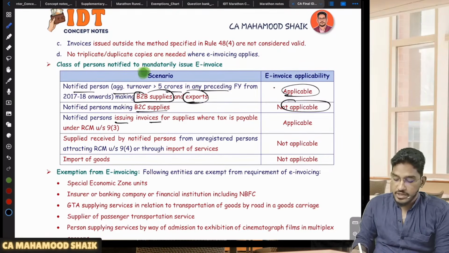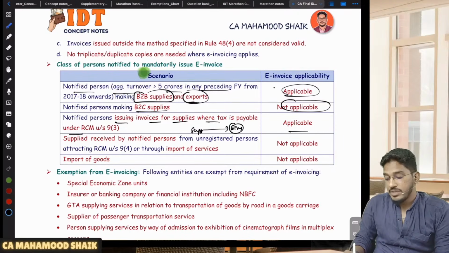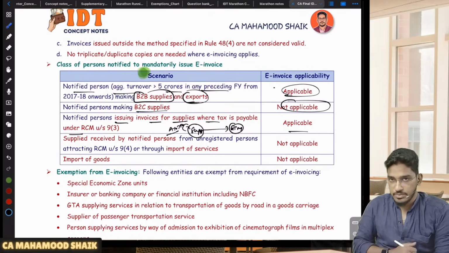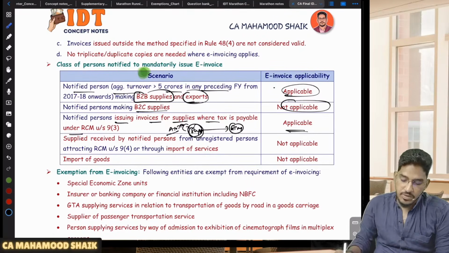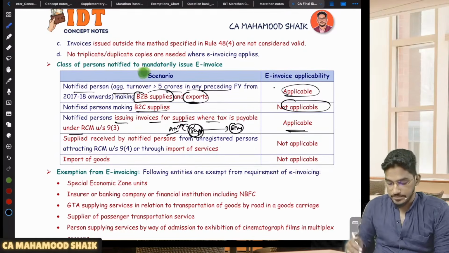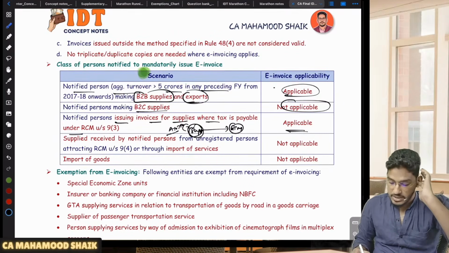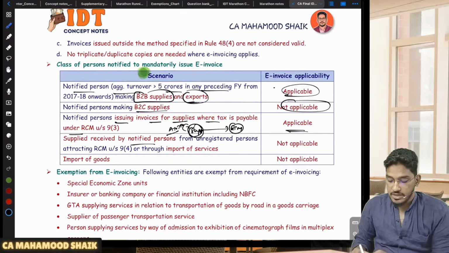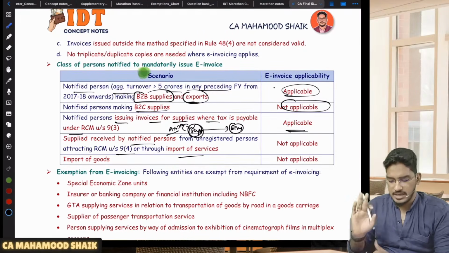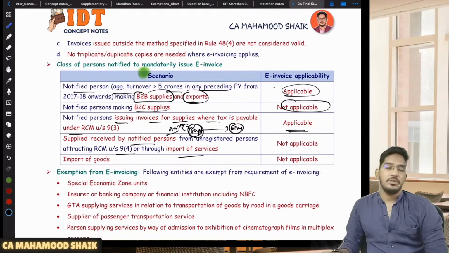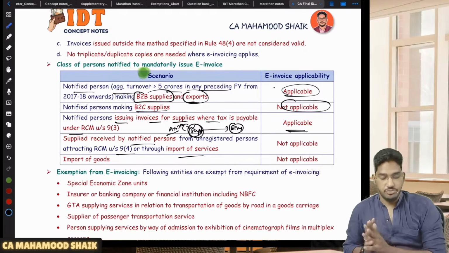Sir, notified persons issuing invoices for supplies where tax is payable under RCM, is it applicable? If you are a supplier making a supply where your recipient is liable to pay GST under RCM, but you are a registered person whose aggregate turnover has exceeded 5 crore rupees in any preceding financial year starting from 2017-18, this supplier is still required to generate the e-invoice even though the supply is covered under RCM. Likewise, supplies received by a notified person from an unregistered person under Section 9 subsection 4, or import of services, are once again RCM supplies. Even where the recipient is liable to pay the GST under RCM, the supplier is required to issue the e-invoice.